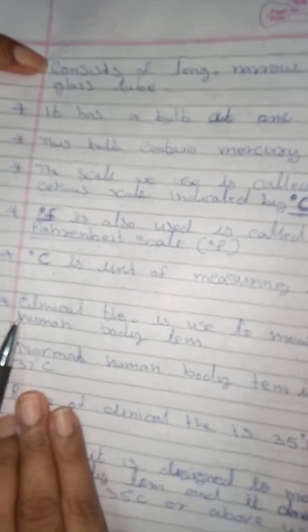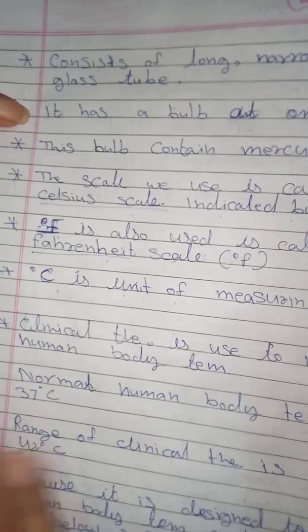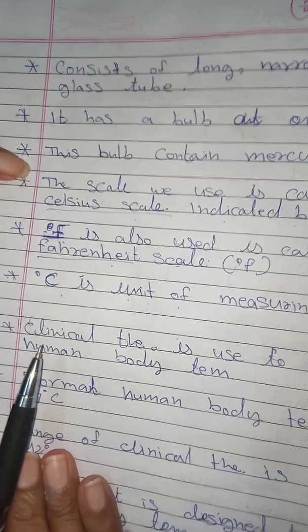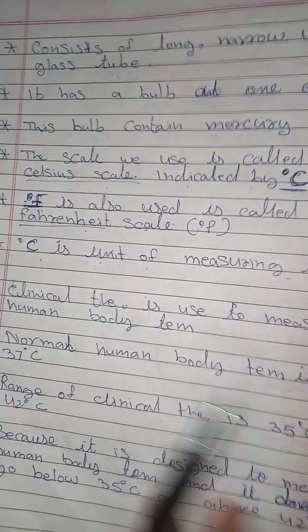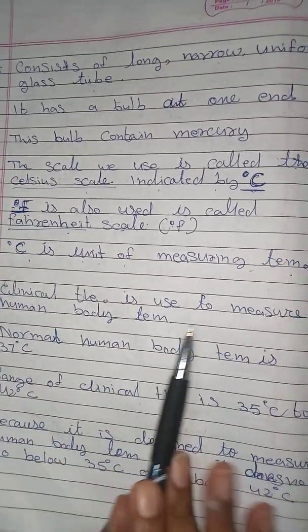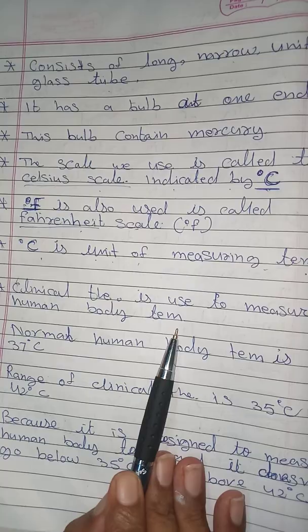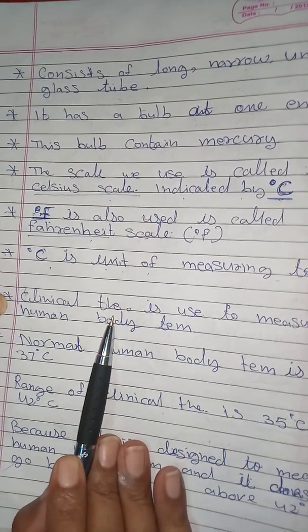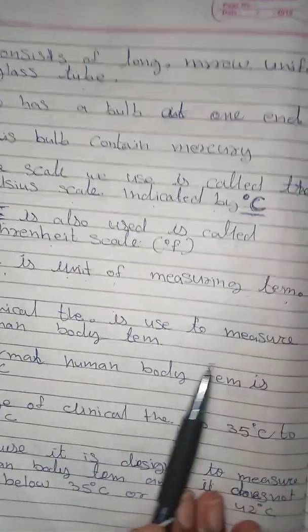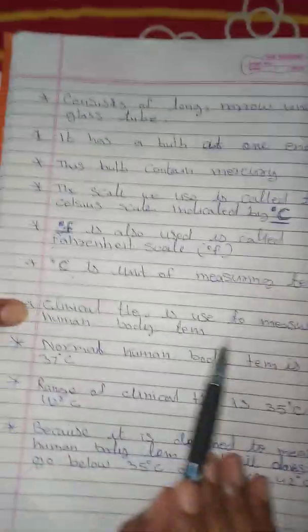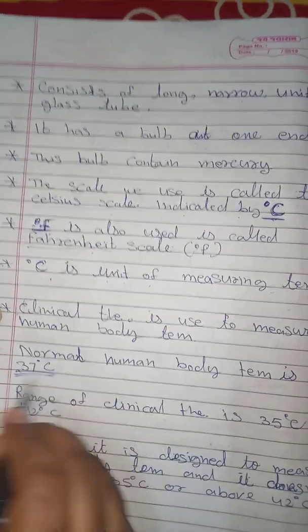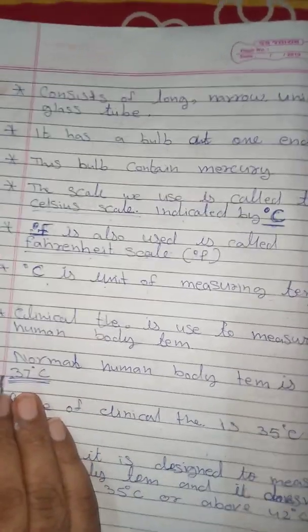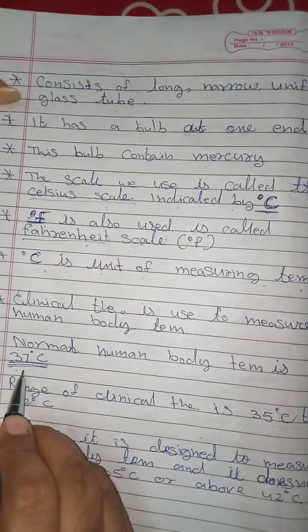It consists of a long and uniform glass tube. About the bulb also, the bulb contains the mercury, and the scales, both of the scales, degree Celsius and Fahrenheit. Then clinical thermometer is used to measure human body temperature. This is the use of clinical thermometer, that it is mainly and only used for measuring body temperature of human. So normal human body temperature is 37 degree Celsius. Okay, so this is the normal human body temperature.